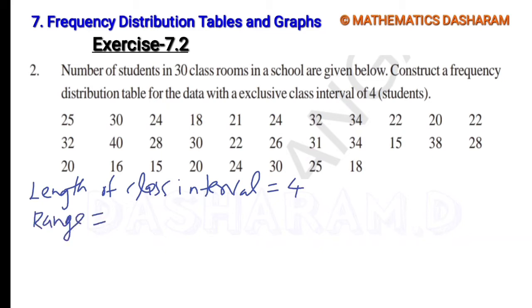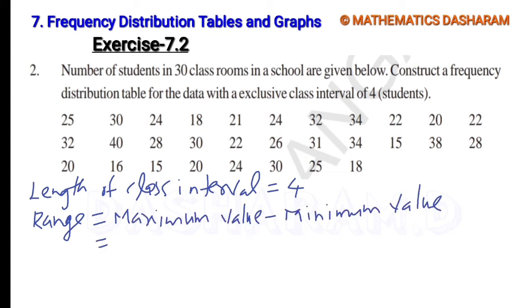Next, find out the range. We know very well range means maximum value minus minimum value. Here the maximum value is 40 and the minimum value is 15, so it equals 25. Next, let's find out the number of class intervals.